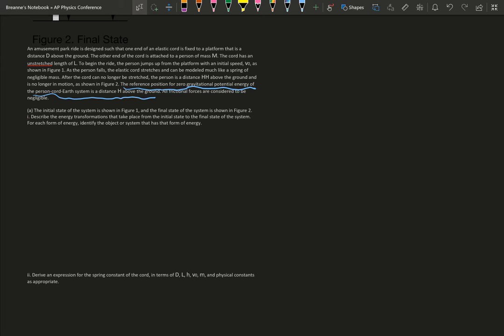Describe the energy transformations that take place from the initial state to the final state of the system. For each form of energy, identify the object or system that has the form of energy.